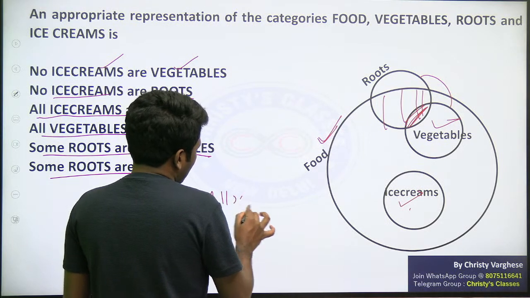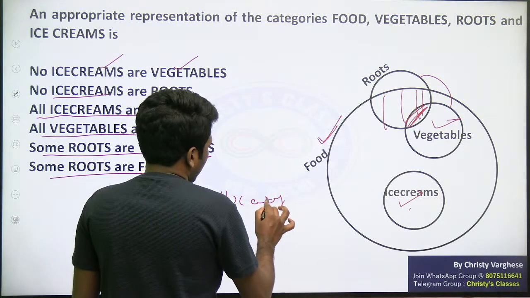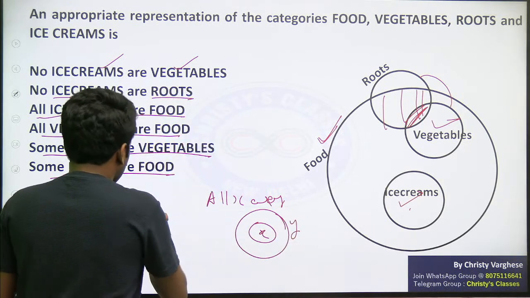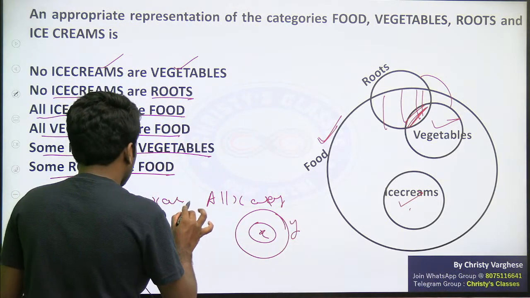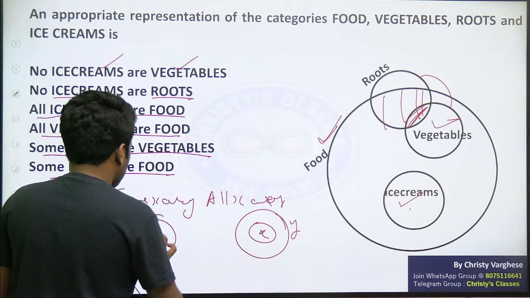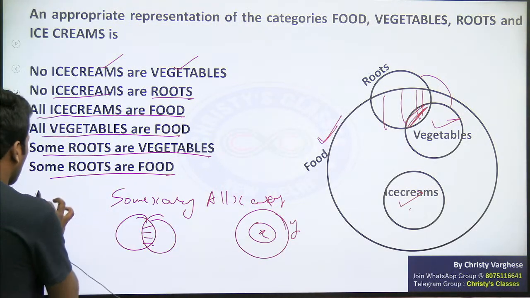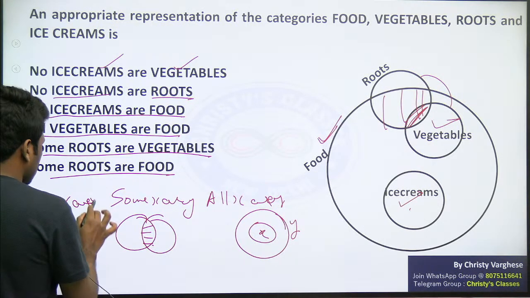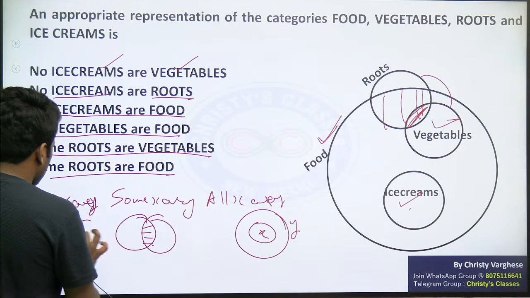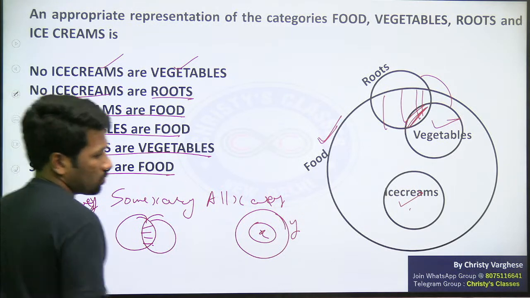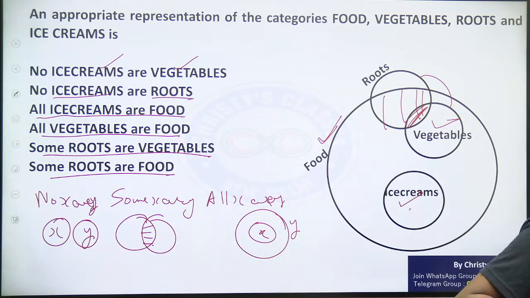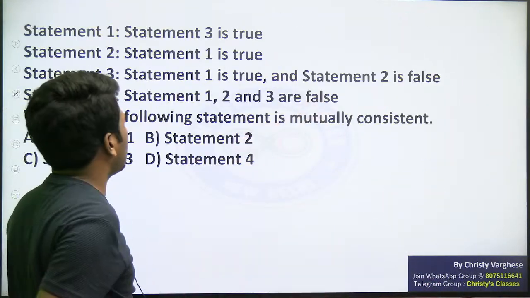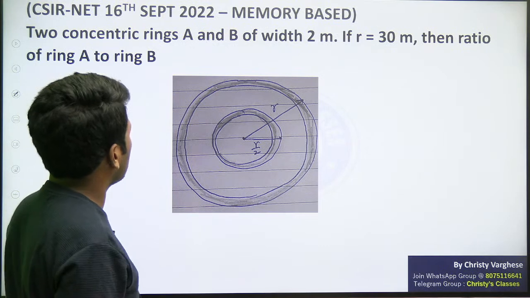All x or y means x set should be inside y set. Some x or y means x set and y set should have an intersection. No x or y means x and y should be disjoint. These are the three possibilities. That is a general idea of these kinds of question. With your basic understanding about the objects, then only you can do this question.